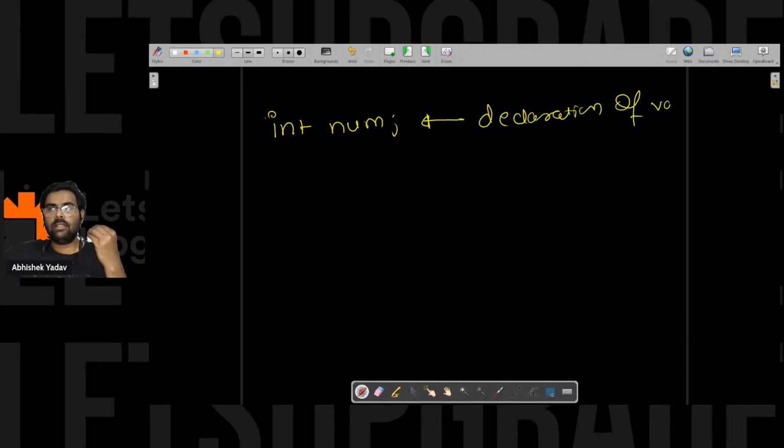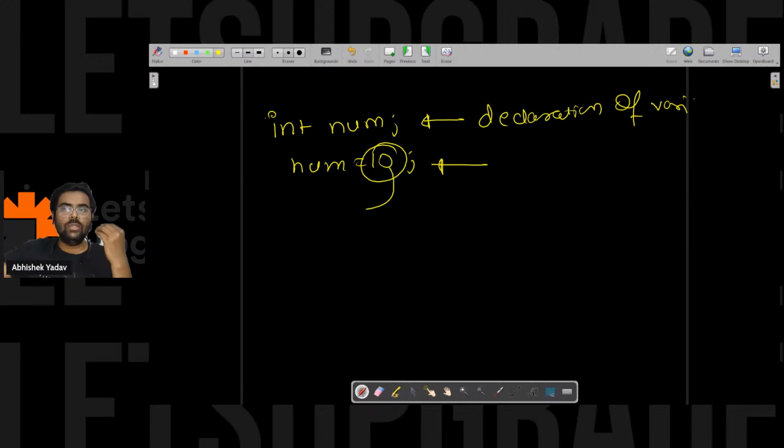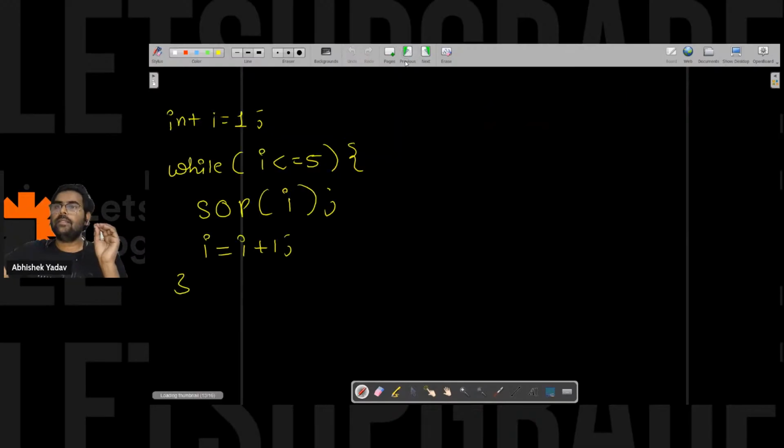Declaration of variable. And after that, if I am writing num is equal to 10, this is where I am initializing a value to a variable, right everyone? So this is declaration and initialization. Yeah, so let's move to this part.